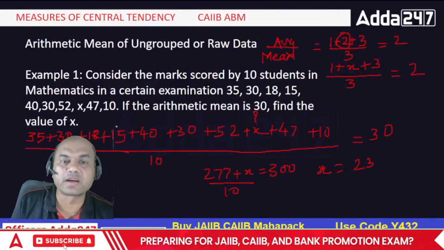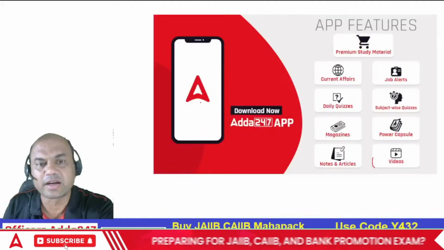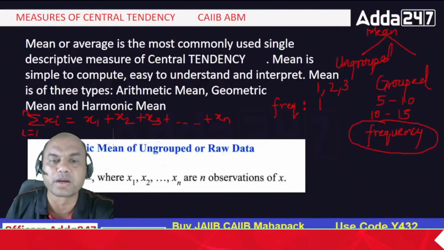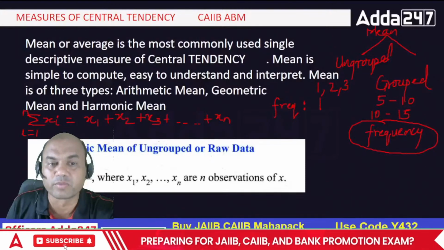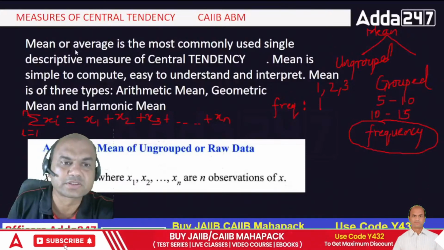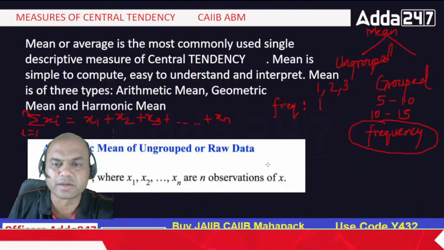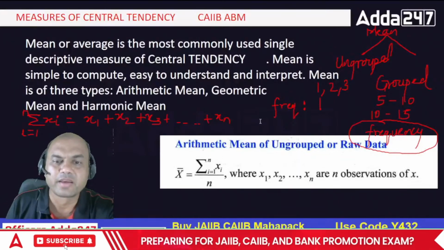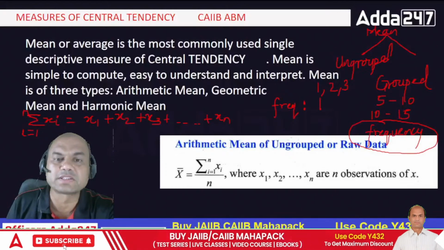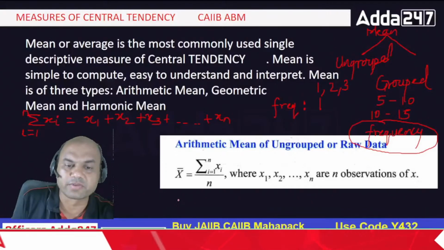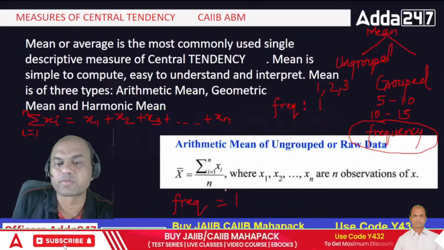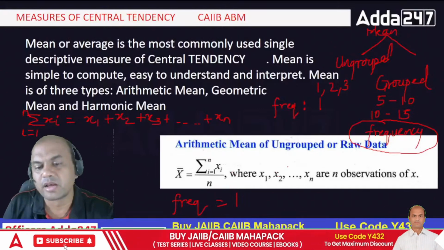When the data is ungrouped, I'll write it over here. Ungrouped, see this. When the data is ungrouped, the frequency is always equal to 1. Let me show you this graph also, because many of you... let me bring it over here. So remember, when the data is ungrouped, the frequency equals 1. Always remember for ungrouped data. Got it, everyone? Move on.